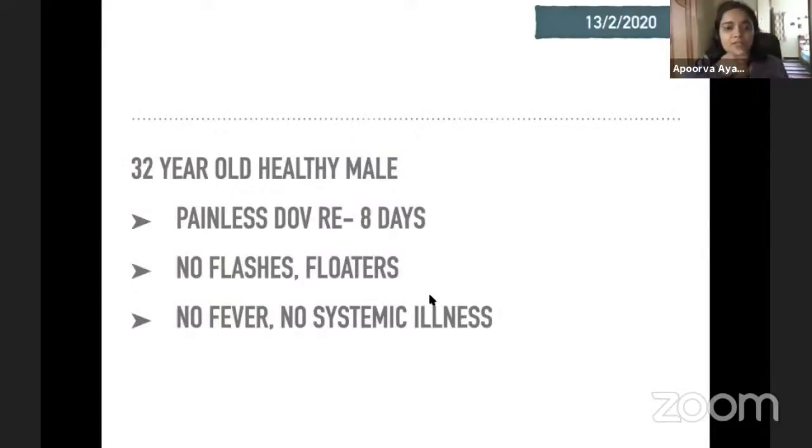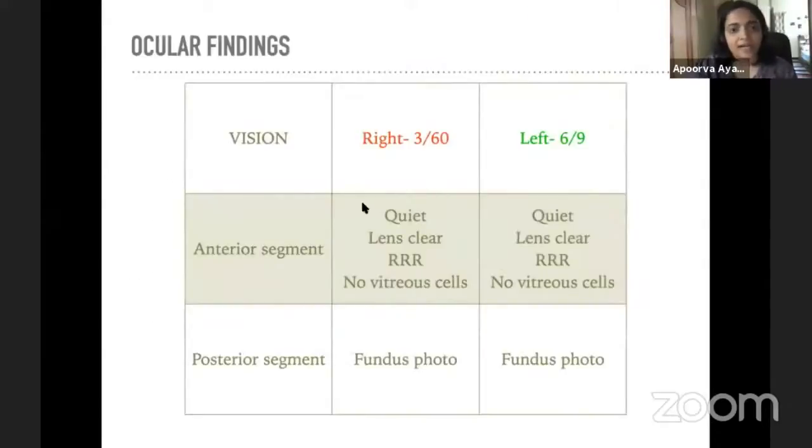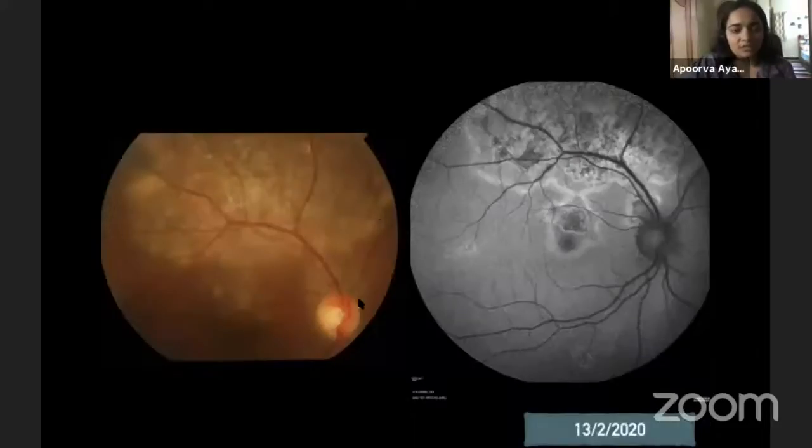He presented to us with diminished vision in the right eye since 8 days. He didn't give any history of a fever, no flashes or floaters, no systemic illness. Right eye vision was 3 by 60 and the left was 6 by 9, and there was no anterior segment inflammation or vitreous cells. So this was his right eye.